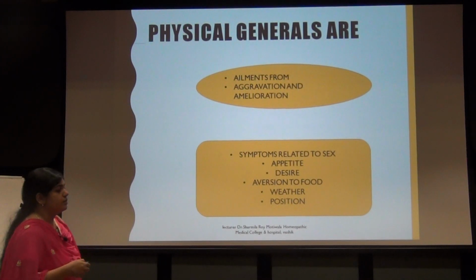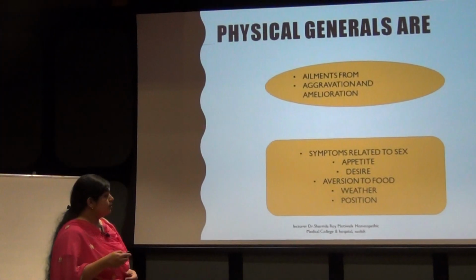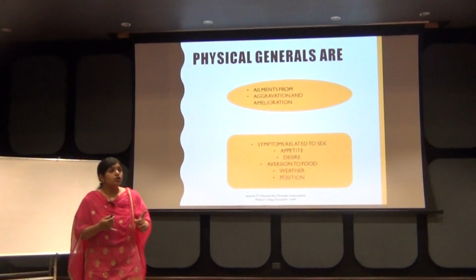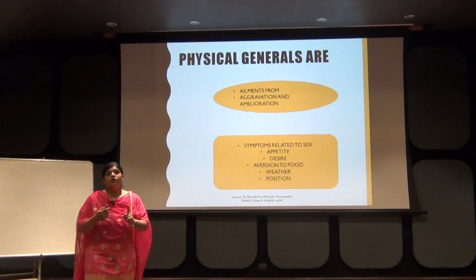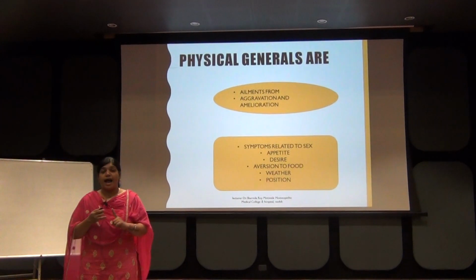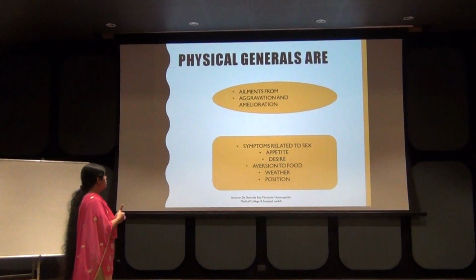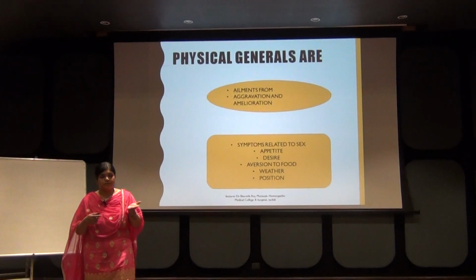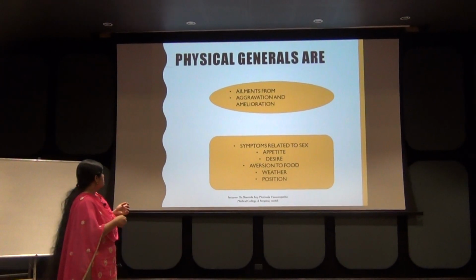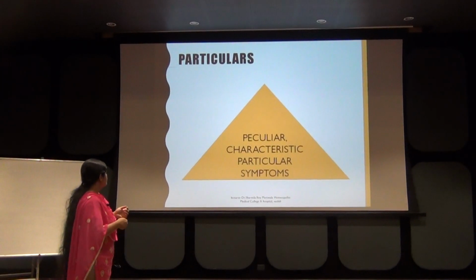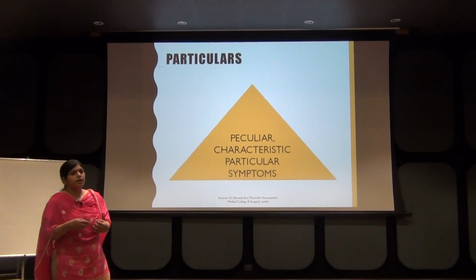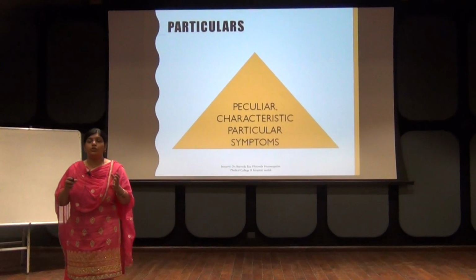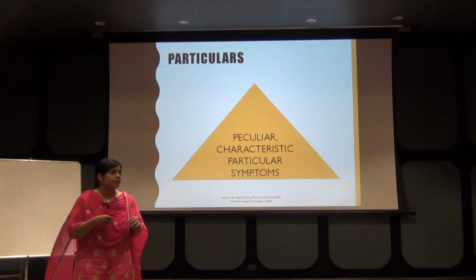Now physical general symptoms. Physical general symptoms are nothing but your aggravations, your ameliorations, your symptoms related to food desires, aversions, your sleep, sex, then weather, and even change of position, all come under physical general symptoms. Now particulars are your peculiar characteristic particulars that are related to a particular organ or particular part.